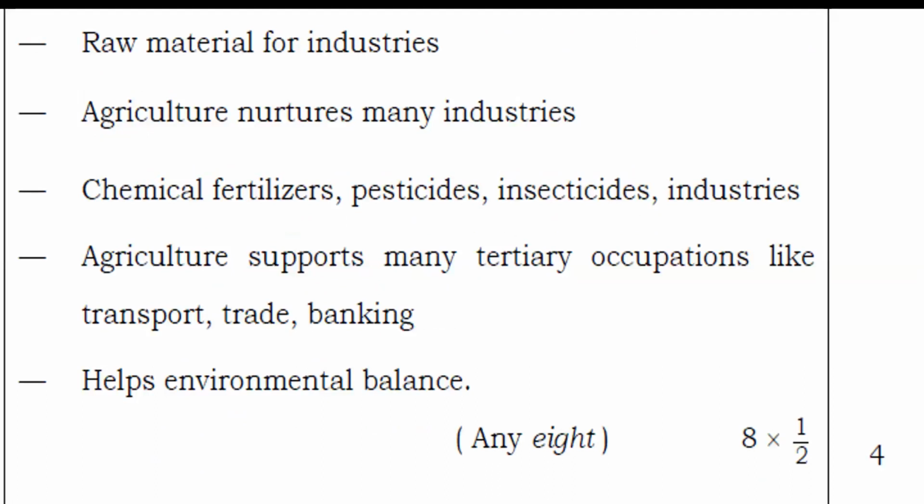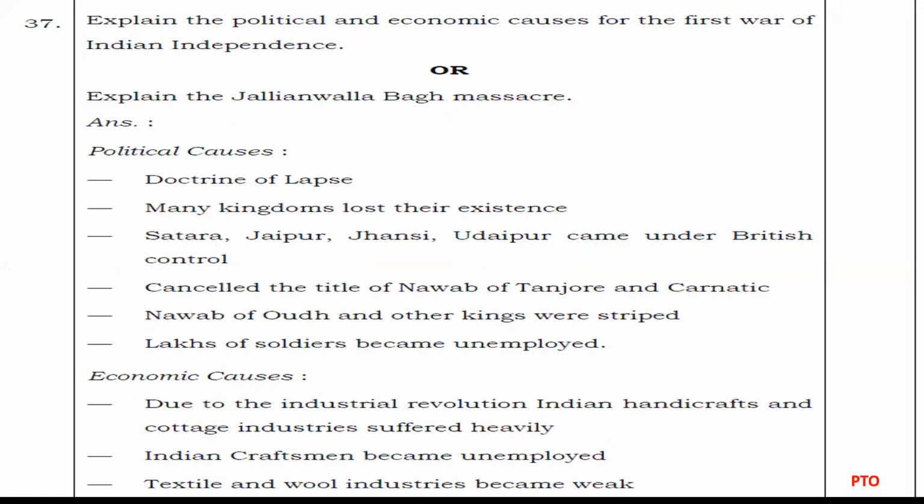Raw materials for industries, we get from this. Then agriculture nurtures many industries: chemical fertilizers, pesticides, insecticides industries. Then agriculture supports many tertiary occupations like transport, trade, and banking. It helps environmental balance. So these are the answer points. Now let's move to the next one.